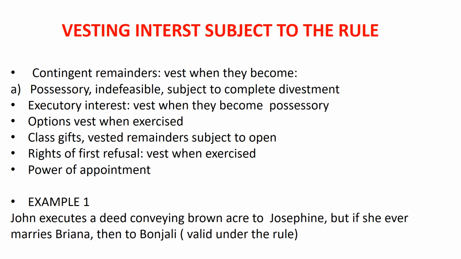If we exemplify here, John executes a deed conveying Brownacre to Josephine, but if she ever marries Brianna, then to Bon July. This is valid under the rule.